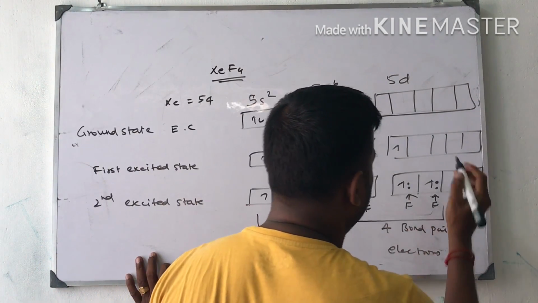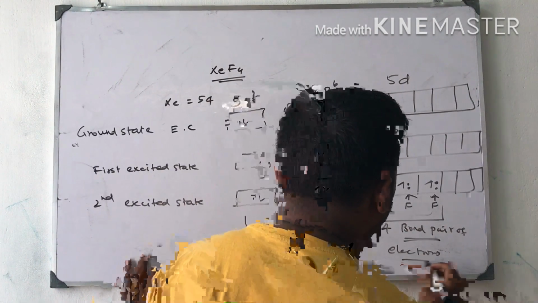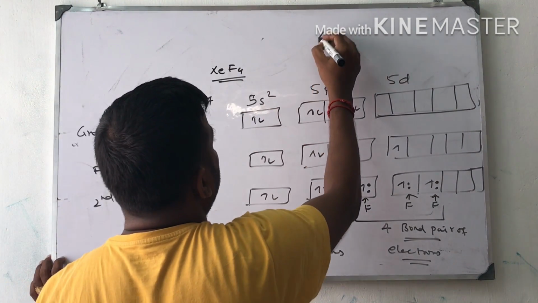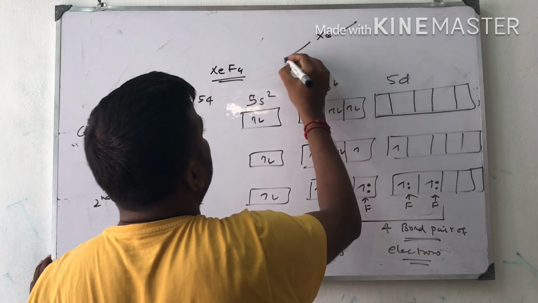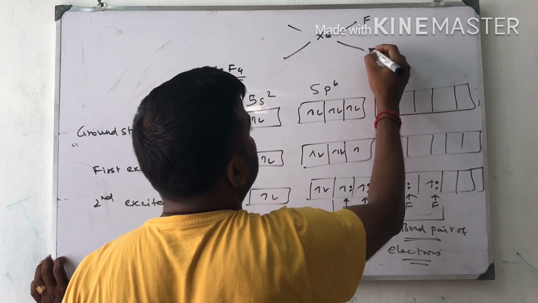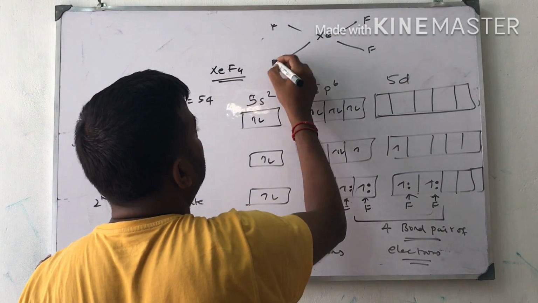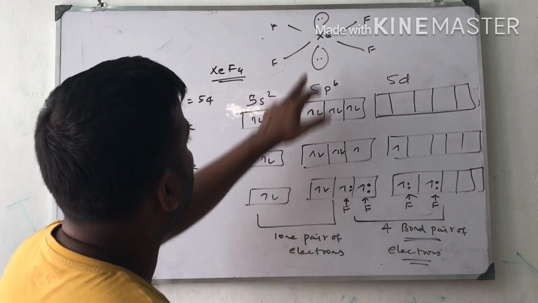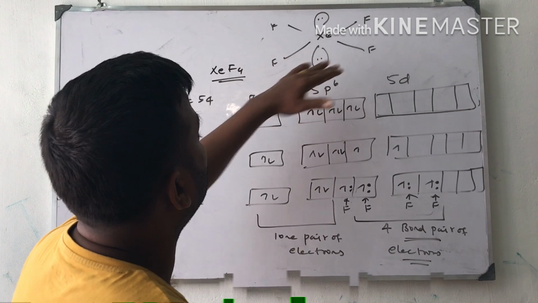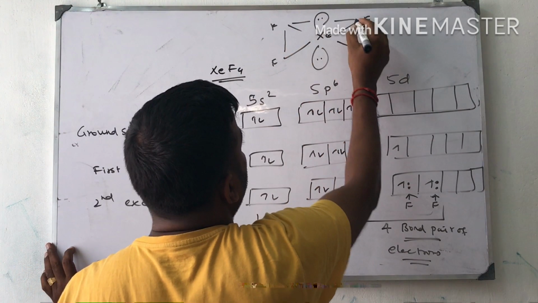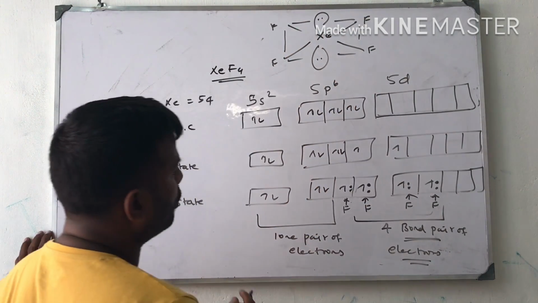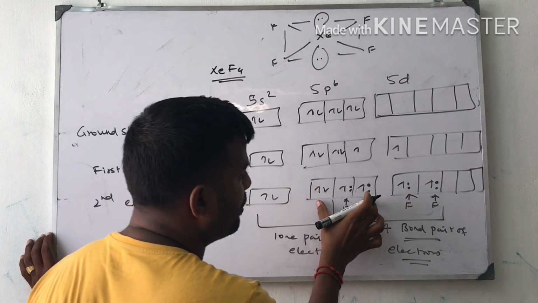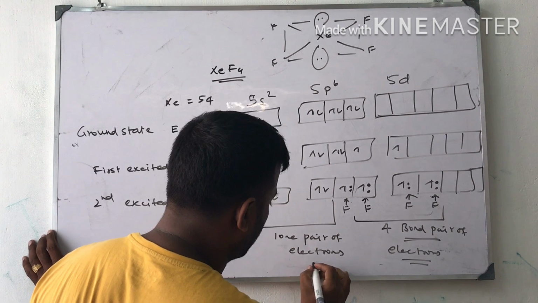Therefore, it contains 4 bond pairs of electrons and 2 lone pairs. Going to draw the structure of xenon tetrafluoride. The 2 lone pairs are here, and these are the 4 bond pairs. Going to tell how many orbitals are involved: 1 s orbital, 3 p orbitals, 2 d orbitals.